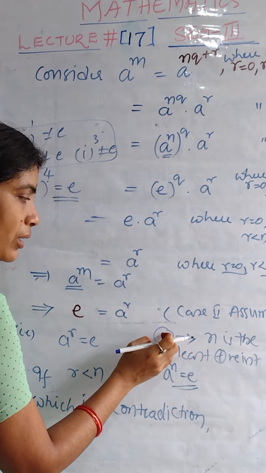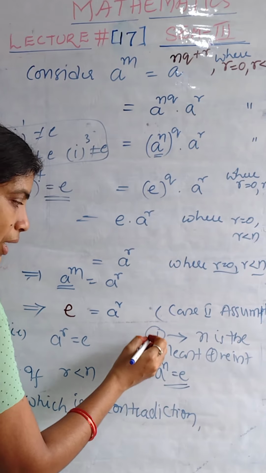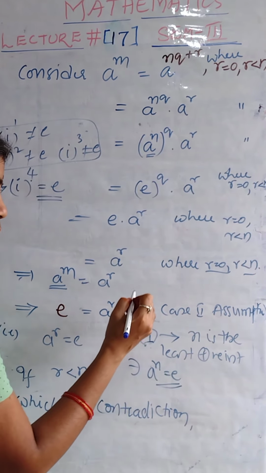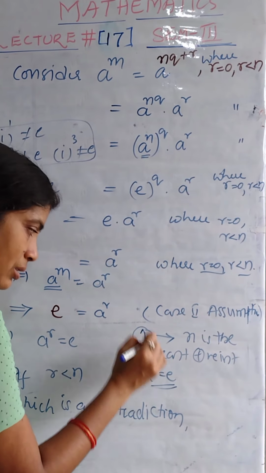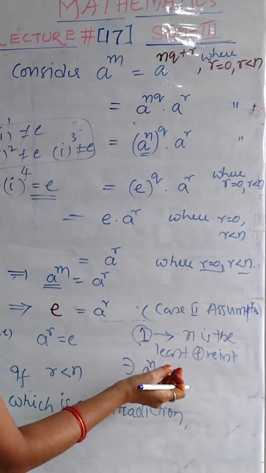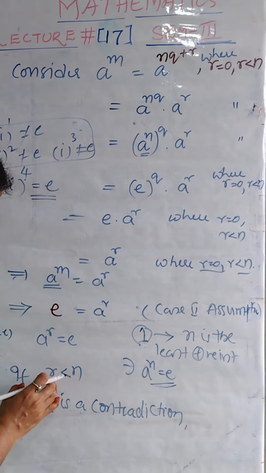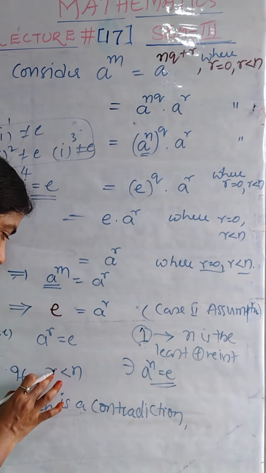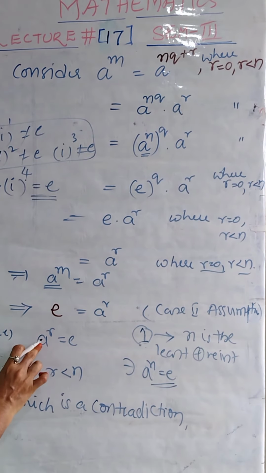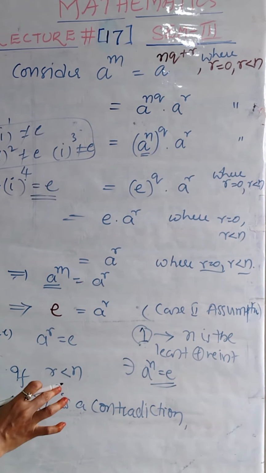Here from case 1, from the hypothesis, equation 1, n is the least positive integer which obeys this condition, which says that no integer less than n satisfies this condition. But here you observe that r is an integer less than n which obeys this condition, which gives us a contradiction to 1.